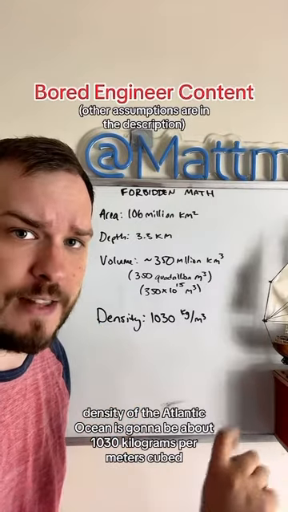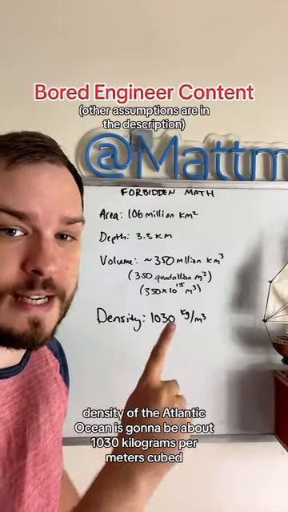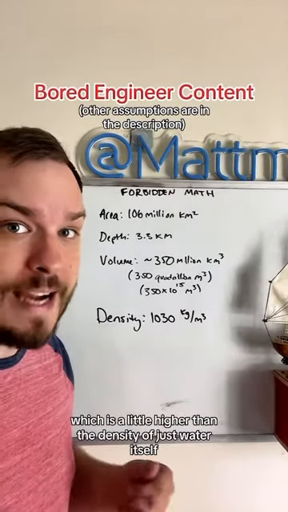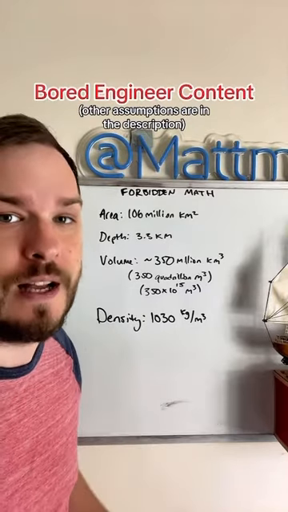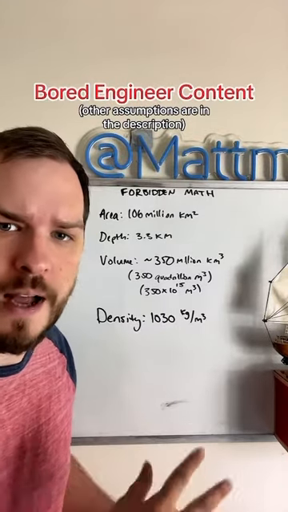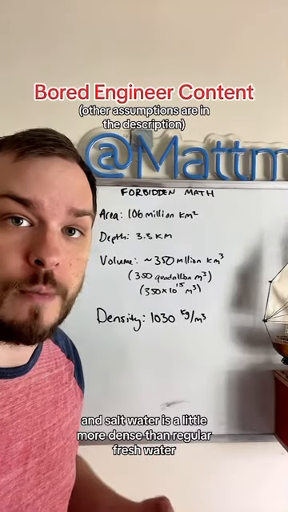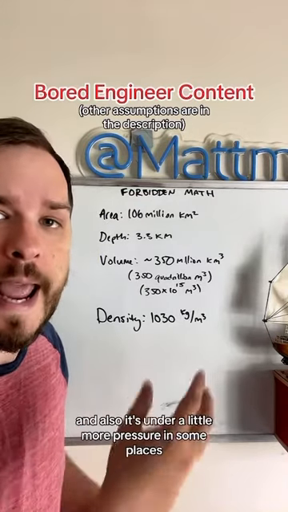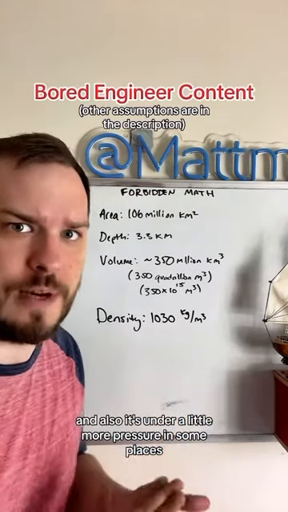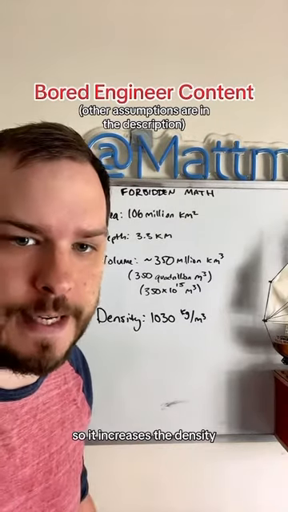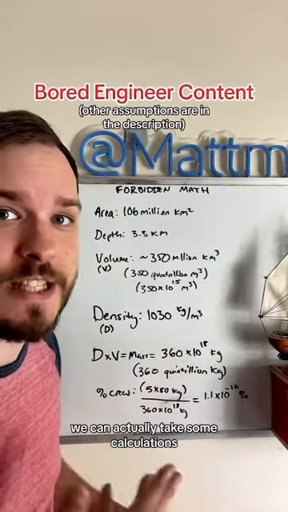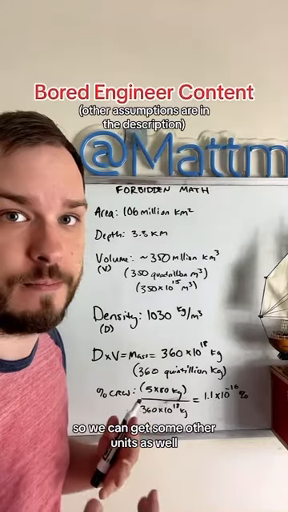Now, the density of the Atlantic Ocean is about 1,030 kilograms per meter cubed, which is a little higher than the density of just water itself, which is almost exactly 1.00. That's because it's salt water, and salt water is a little more dense than regular fresh water, and also it's under a little more pressure in some places, so it increases the density. Now, with these metrics, we can actually do some calculations, so we can get some other units as well.